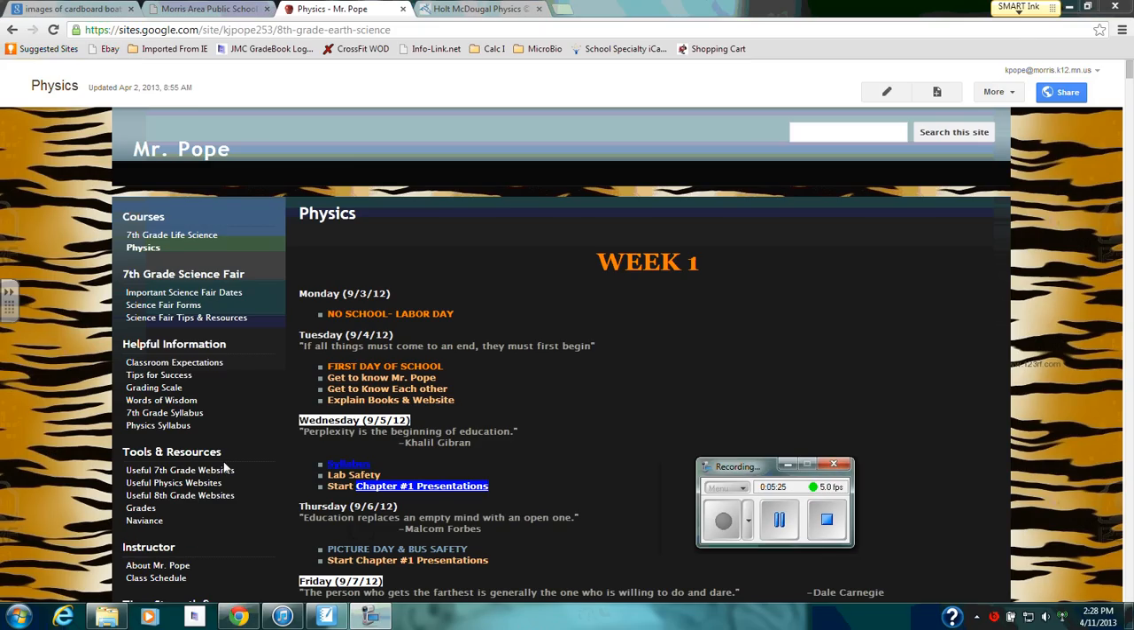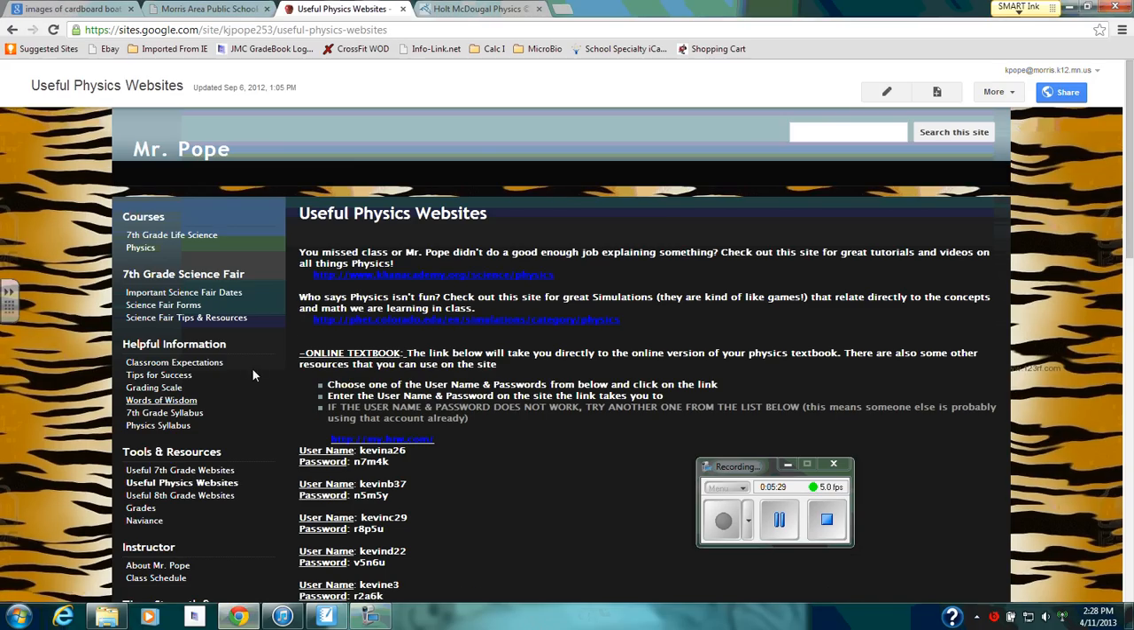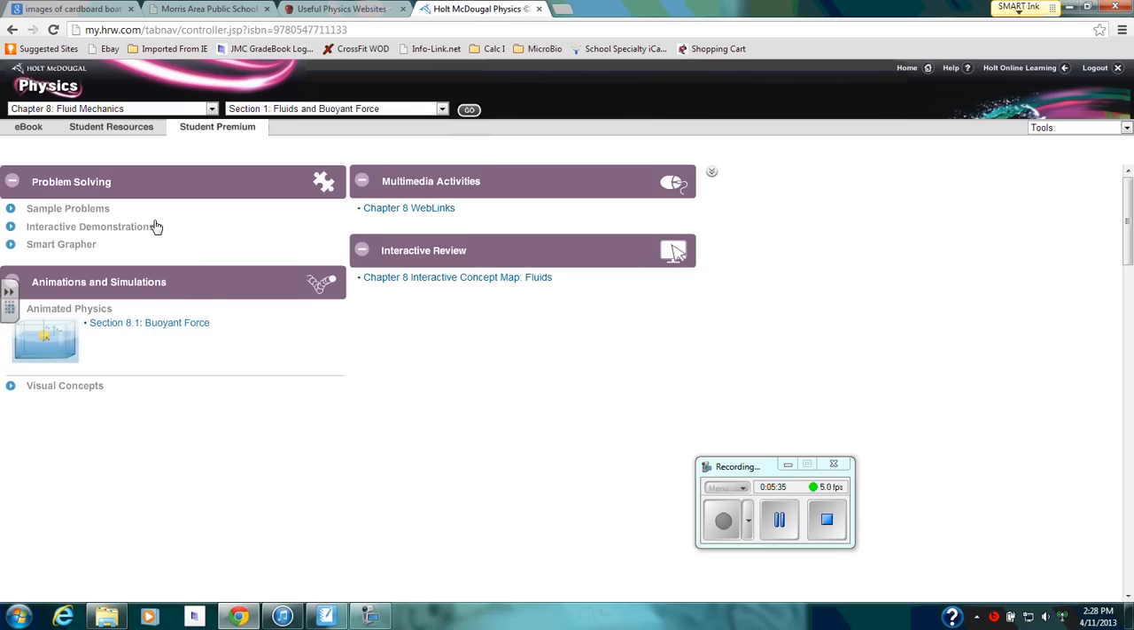And then in order to get to the online book, you'll go to Useful Physics Websites, select a username and password, click on the link, and it'll take you here where you can view the book itself or these other resources, which are some things that I'll be expecting you guys to utilize.